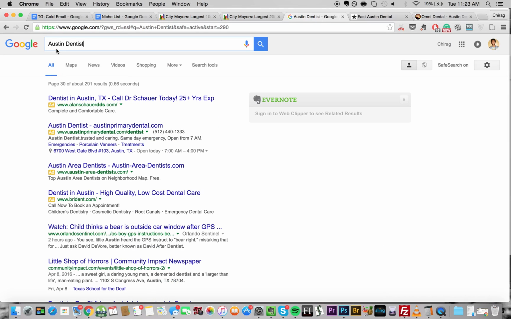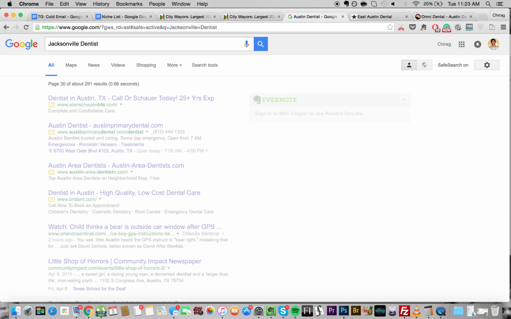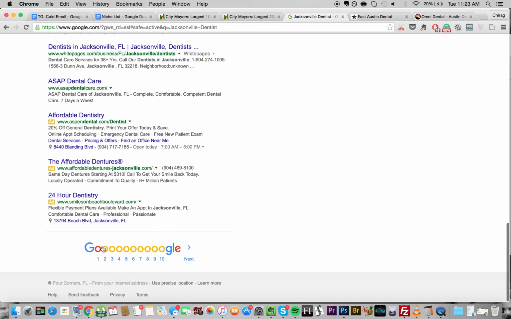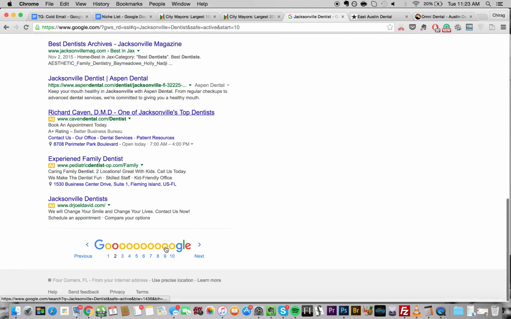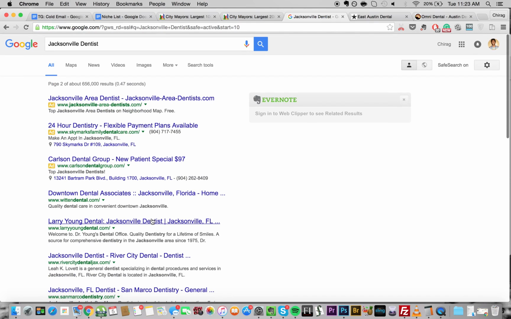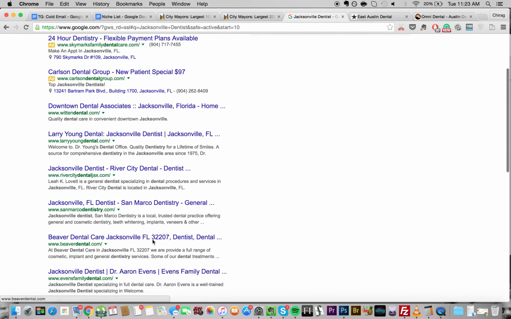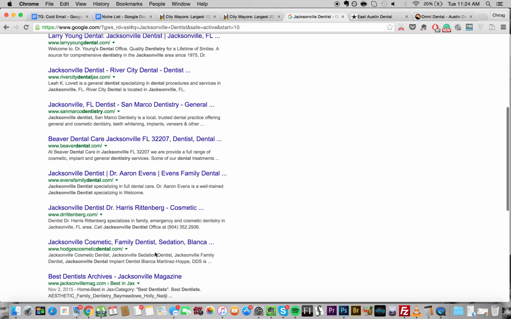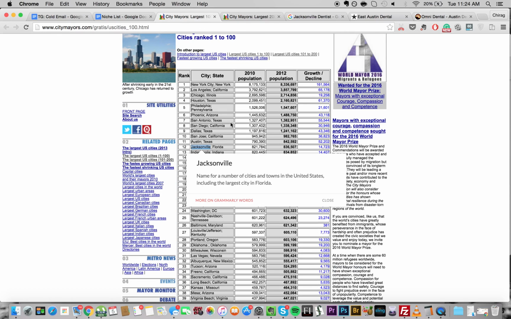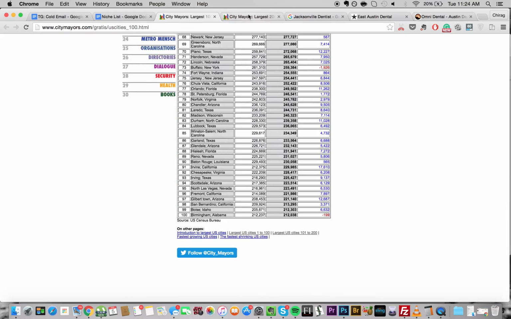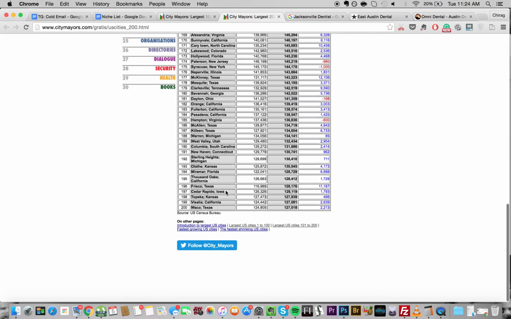So we're going to replace Austin with Jacksonville, start on page 2, and repeat the entire process. You're going to go all the way again, click on every single page, that's the company, find the contact, the email, and send them the email that we have already pre-typed for you. You do this for every single city until 200.